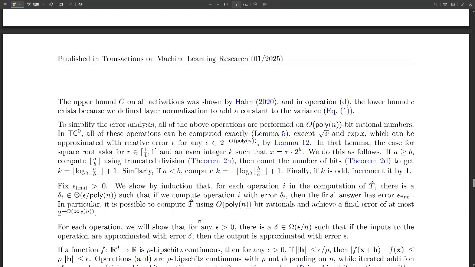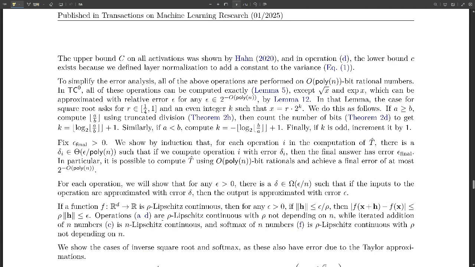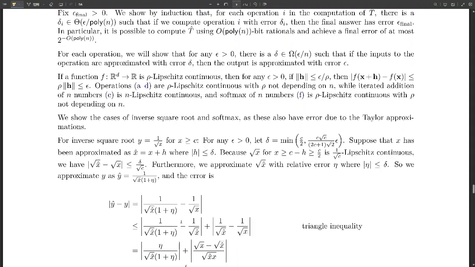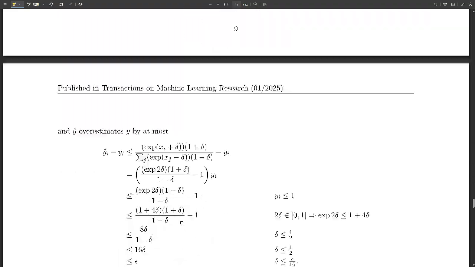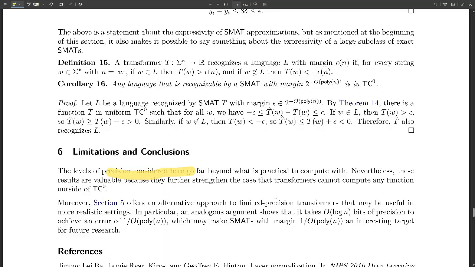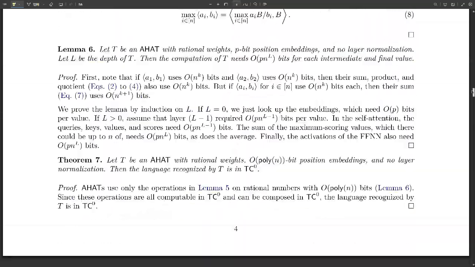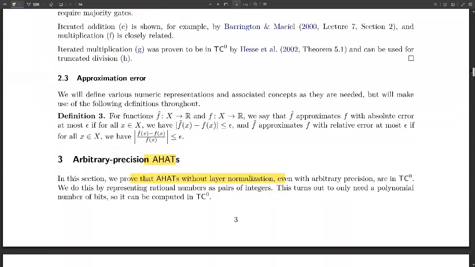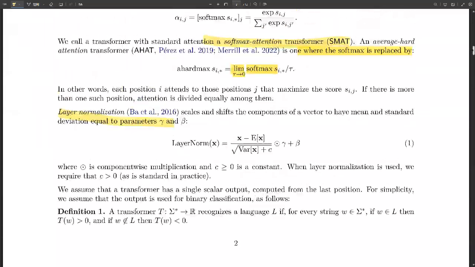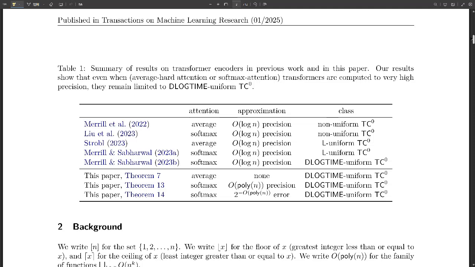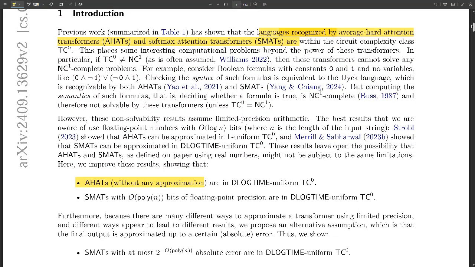Exactly. One way is to explore totally different architectures, ones that aren't limited by TC0. Another is to find clever ways to break down those really complex problems into smaller steps that fit within the limits. So instead of building a whole skyscraper with just a hammer and nails, figure out how to do it in smaller, simpler stages that we can manage with what we have. That's the idea. We need to work smarter, not just harder. And by understanding these limitations, we can focus on creating better solutions.